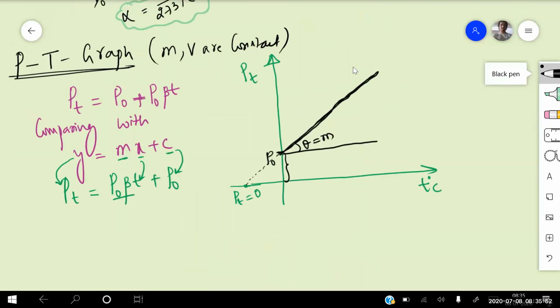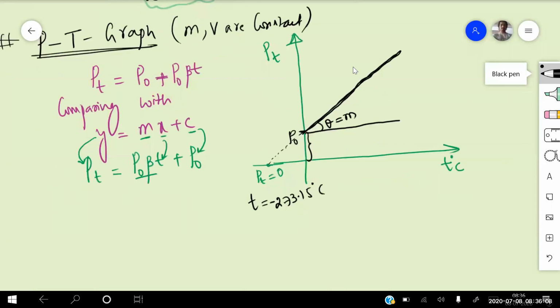Okay, so that is your slope part of the relation. Pressure at T degree centigrade becomes 0 at what temperature? Again the same temperature, T equals minus 273.15 degrees centigrade. So P_T equals 0. Now write the equation, P_T is becoming 0 for me.